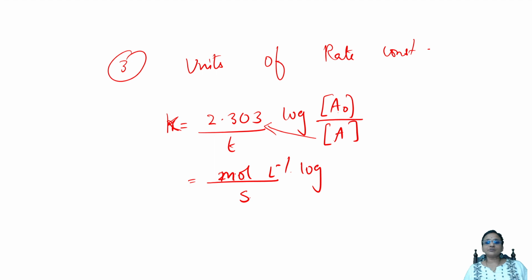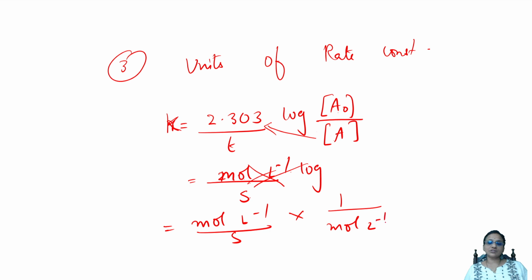Instead of this, I'll just show you step by step. Check here. First thing, I'm taking this concentration as mole liter inverse. Take the same thing. Then second, into 1 by mole liter inverse. Done. Yes, taken one over time is equal to second inverse.